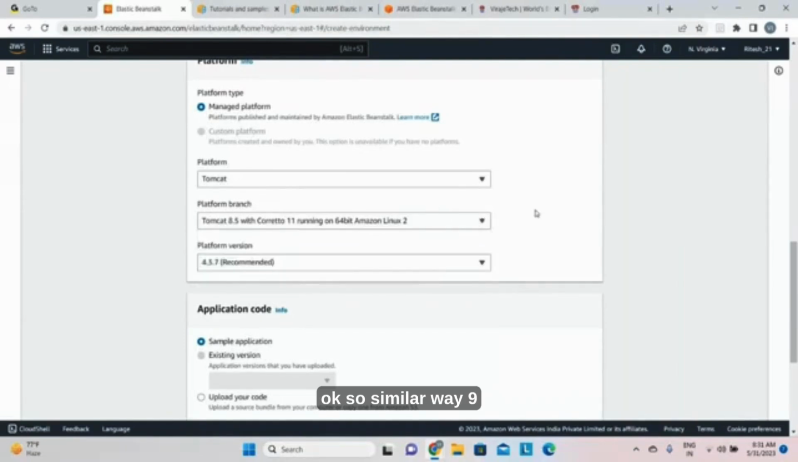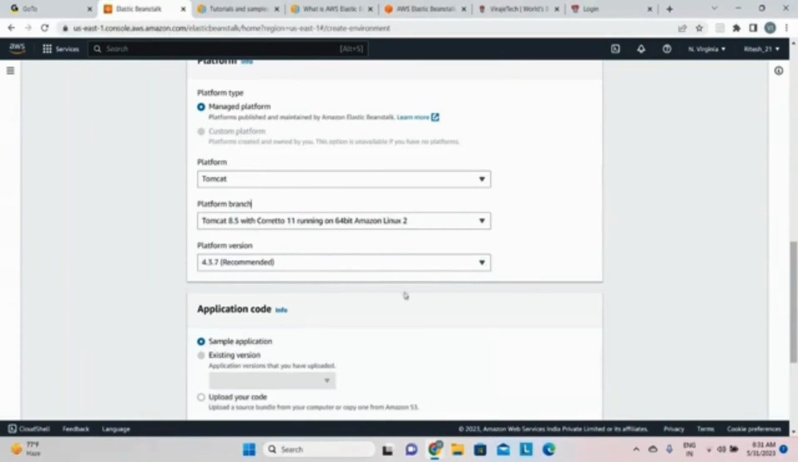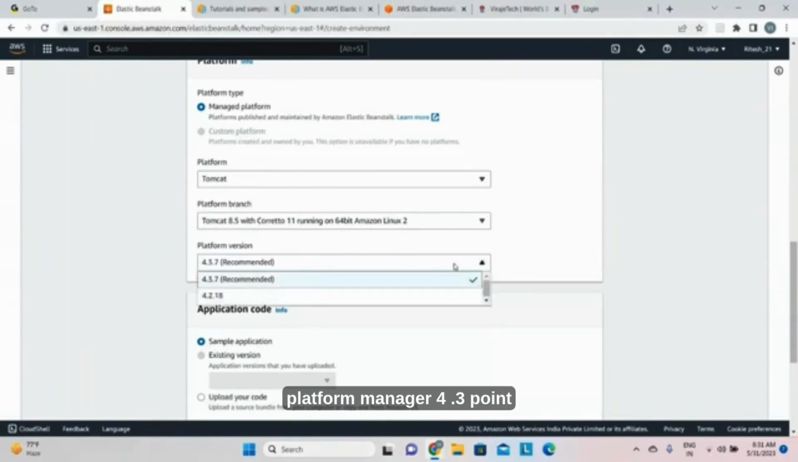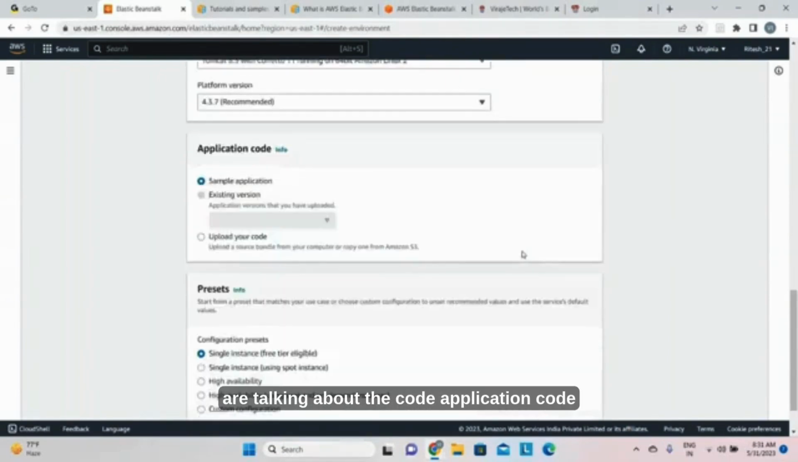Okay, so similar way 9, 11, 10. So whichever version is working in your company, you can use that. Platform version 4.3.7, you select it. Now we are talking about the code, application code.